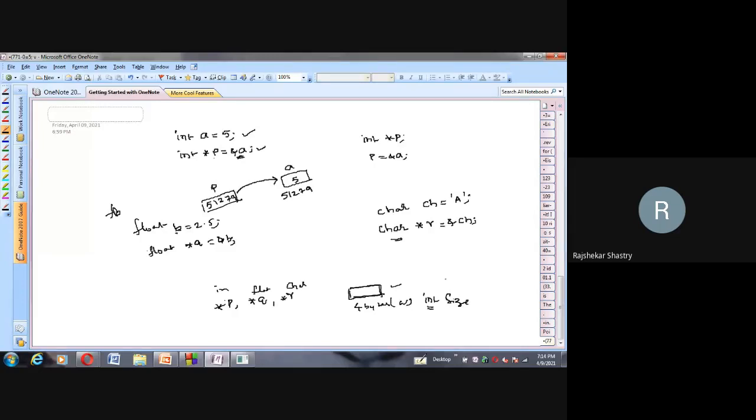Integer type only. I didn't say that the address is 51,279.1. No, I didn't say. So thus the addresses are always integers. Therefore, irrespective of the type, the pointer always occupies integer size only. If integer is 4 bytes, pointer is also 4 bytes. If integer is 2 bytes, then pointer is also 2 bytes. If it is 8 bytes, then pointer is also 8 bytes. That's the pointers concept here.